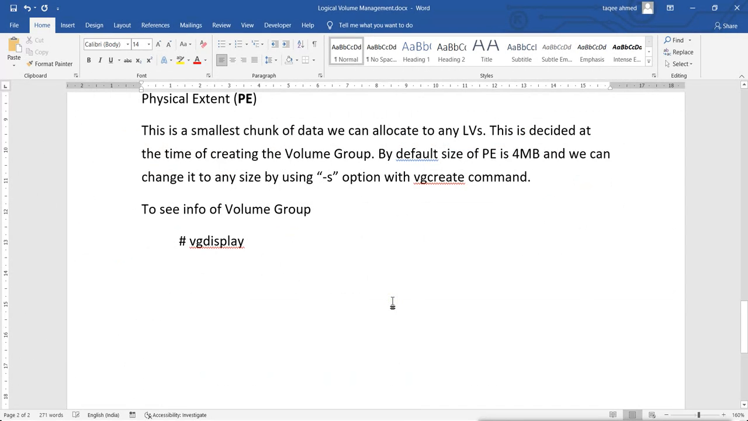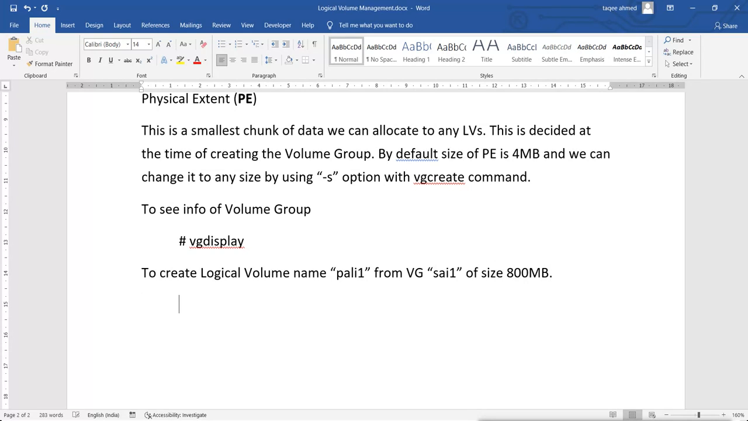So after creating it, now you can create a logical volume named Ali 1 from VG Psi 1 of size 800 MB, and that you can do by using this command.